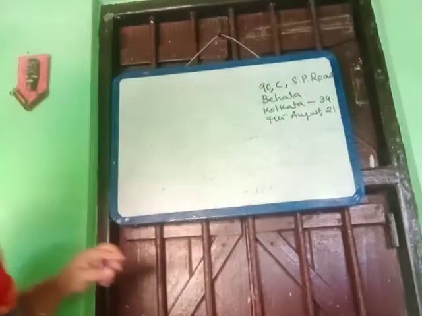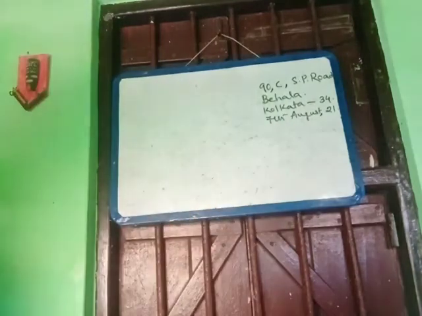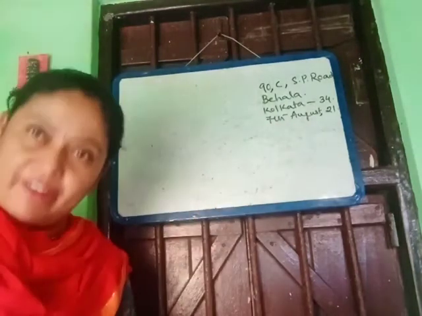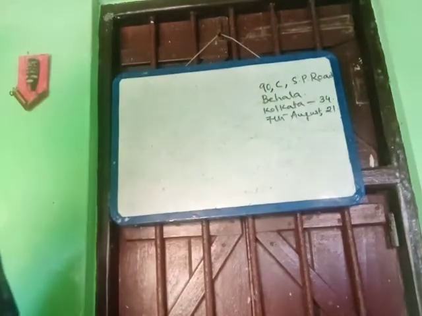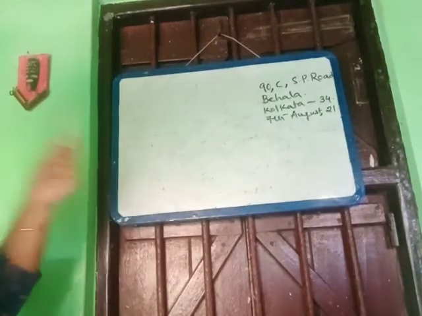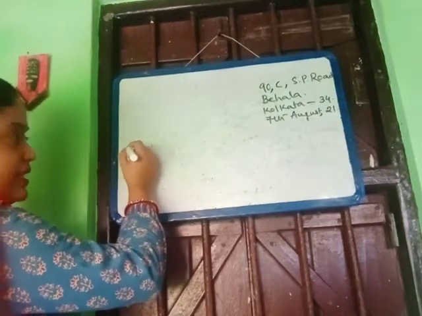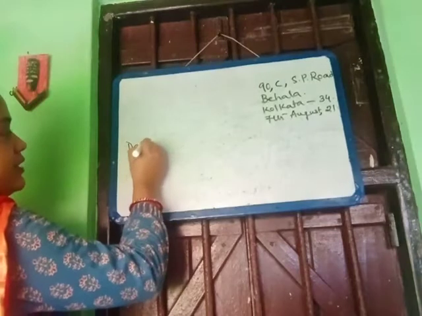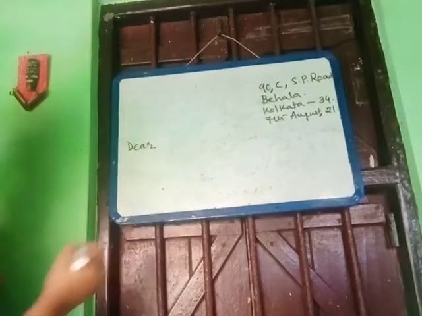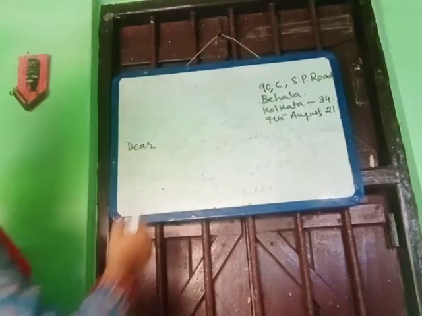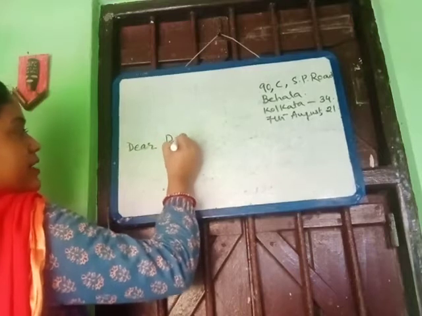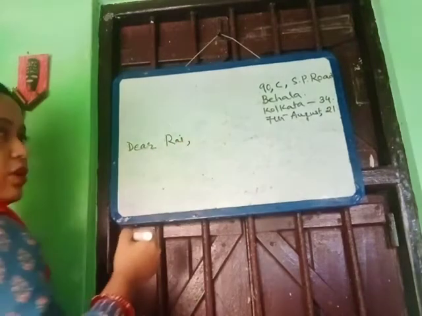Then suppose I am writing this letter to my friend. I will write here my friend's name. As my friend will be dear to me, we will write Dear. Then what shall we write? Suppose my friend's name is Rai. Dear Rai, then we put a comma.